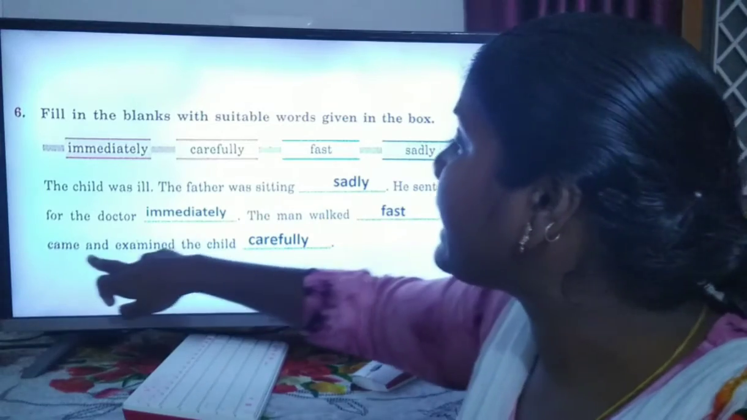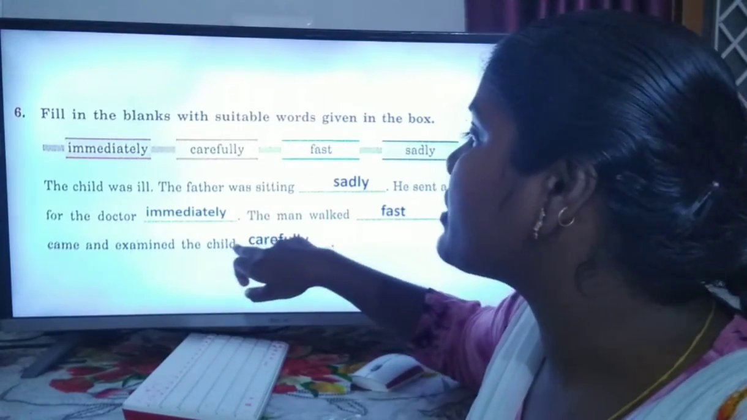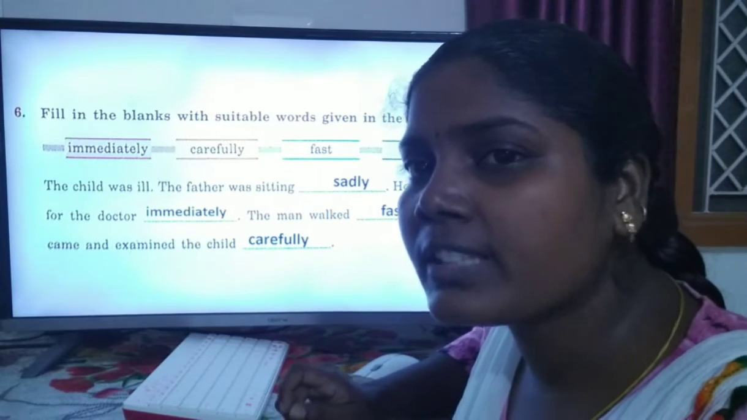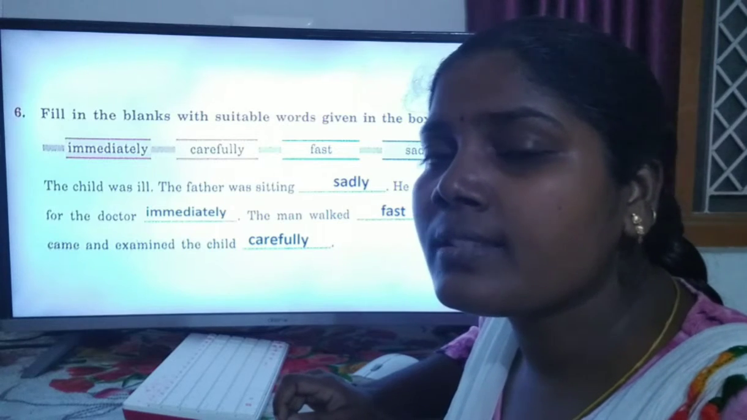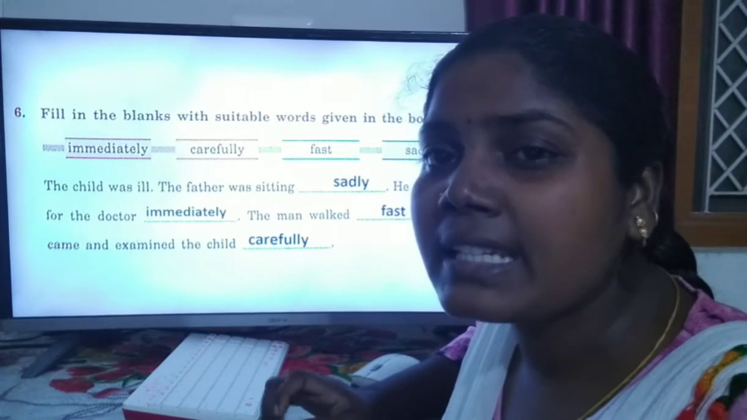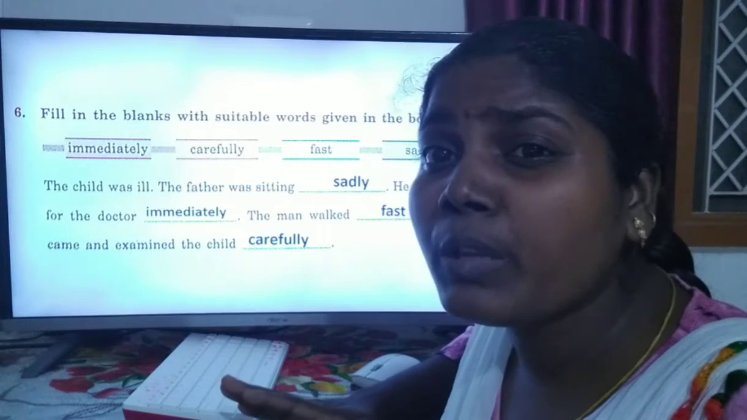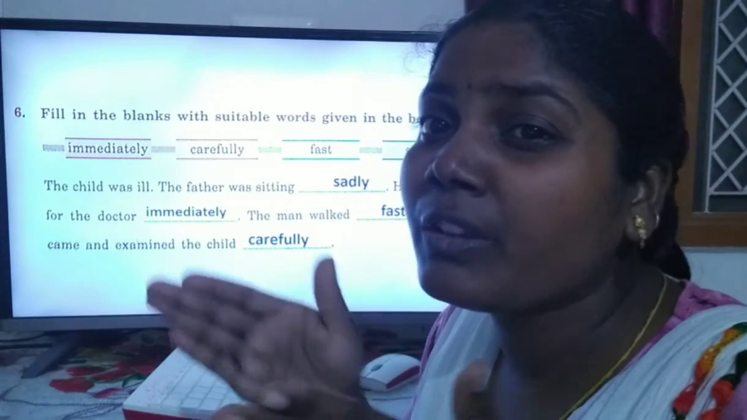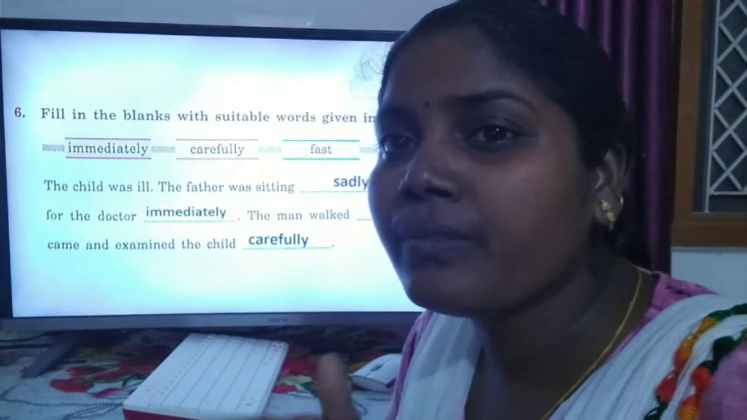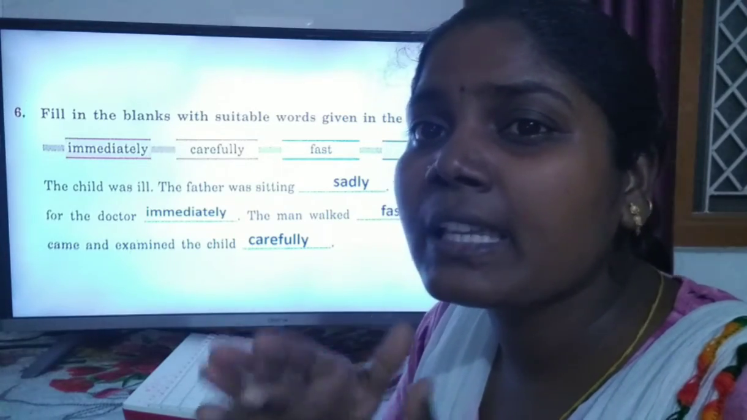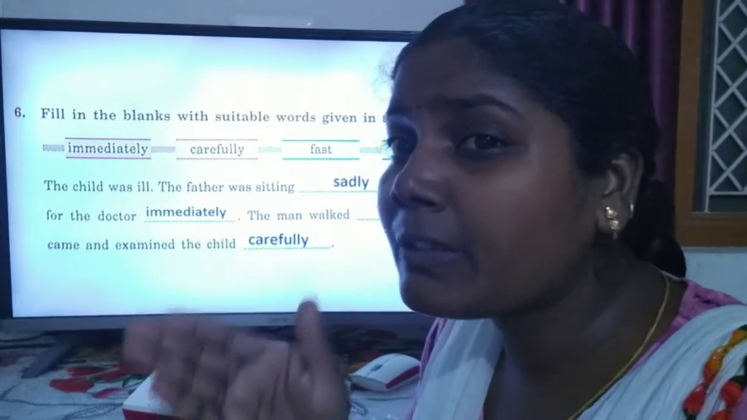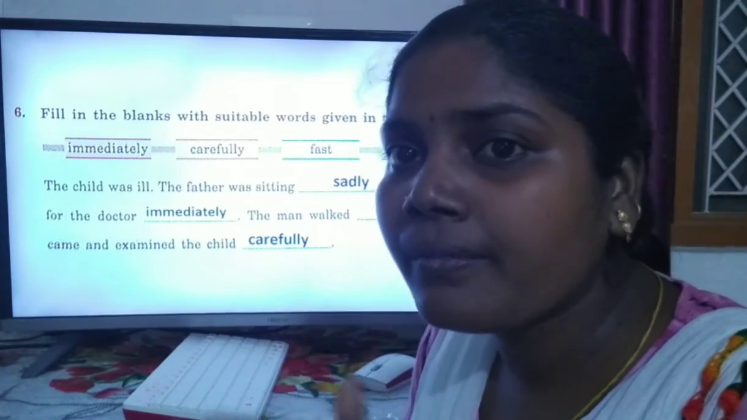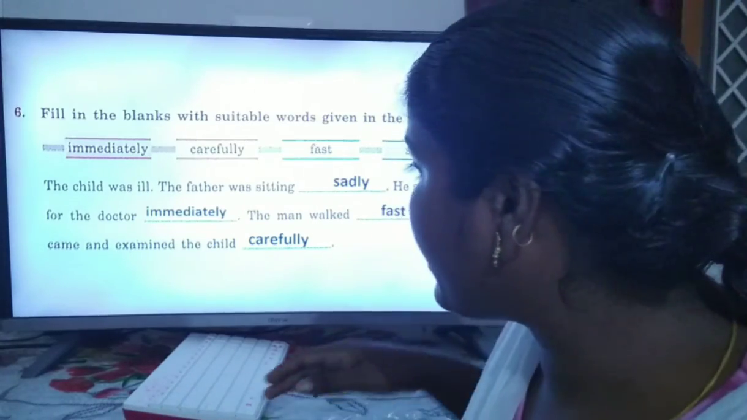The doctor came and examined the child. The doctor checked the child carefully. Yes, dear children, an adverb means nothing but it gives more meaning to the verb. When we add an adverb to the verb, the sentence gives more meaning. That means an adverb describes the verbs. Adverbs tell more about the verbs. That is the adverb.